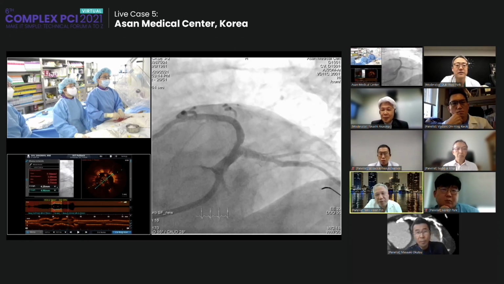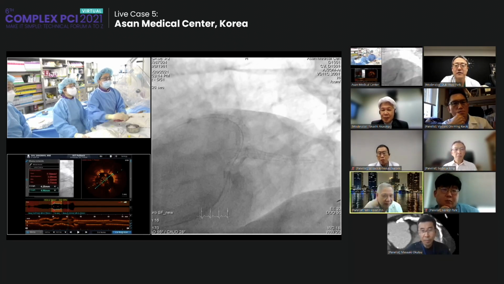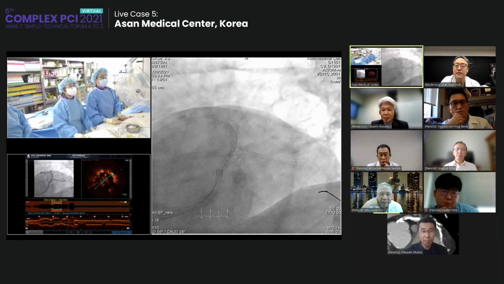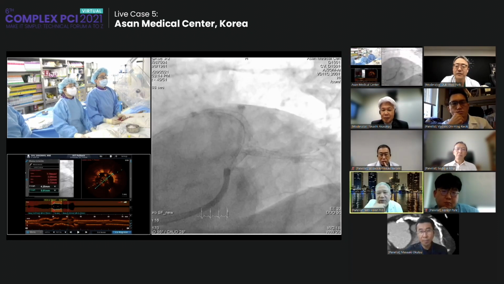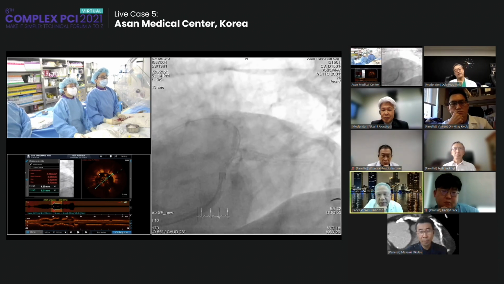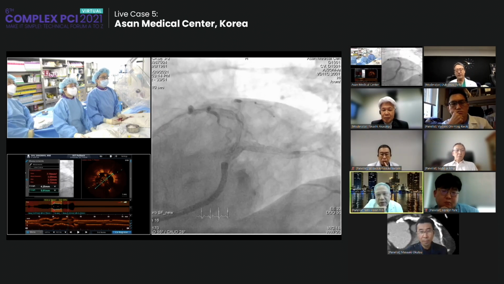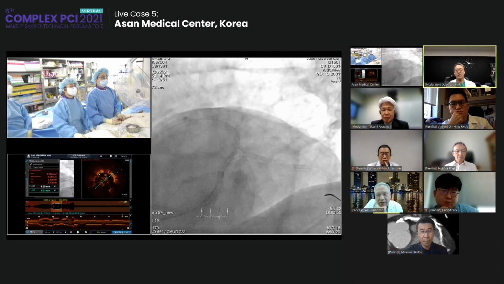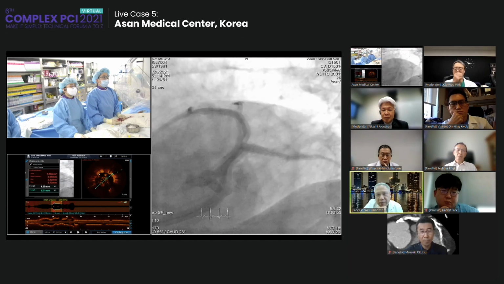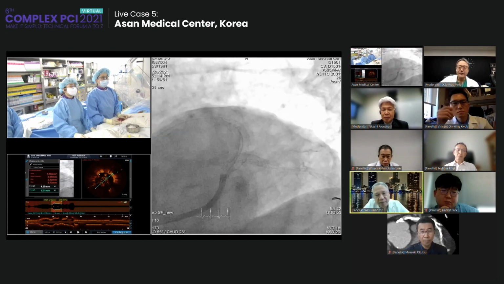I will further dilate with a cutting balloon, because sometimes the fibrotic tissue is really hard to break. So I think a cutting balloon can make longitudinal further dissection, and after that I will do more aggressive NC balloon dilatation before DCB.